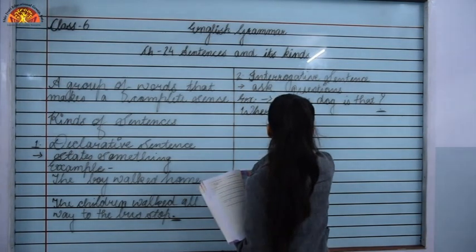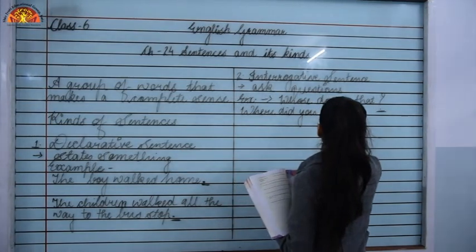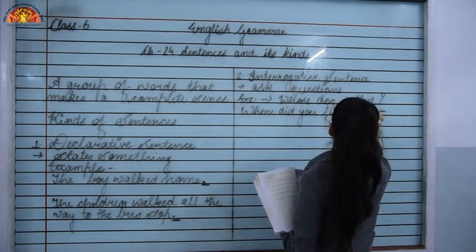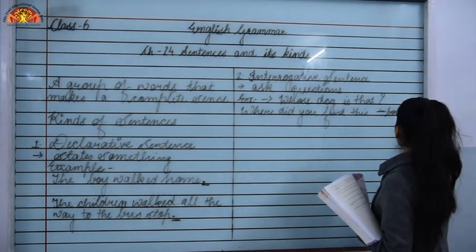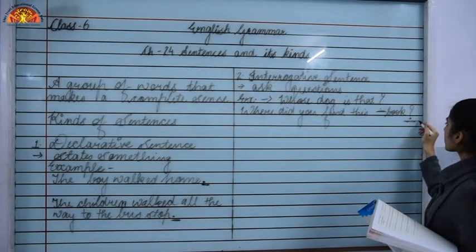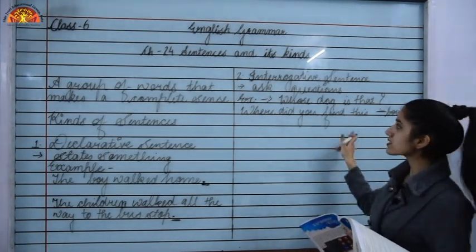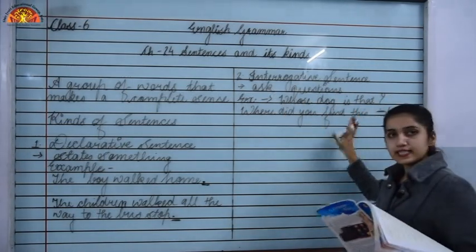Where did you find this book? Here again you can see it's ending with a question mark, because this is a question, and this is an interrogative sentence.